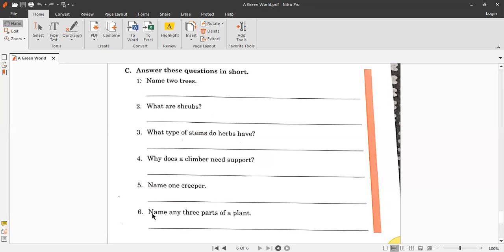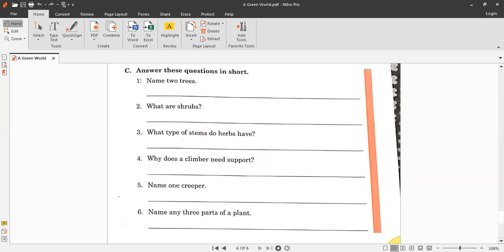Okay. And number 6 question is, name any 3 parts of a plant. So you can again write any 3 parts of a plant, and I'm starting from the ground. So they are R-O-O-T, root, R capital, root, comma, then there comes the stem, S-T-E-M, stem, and then in the last, after the stem, it grows leaf. So L-E-A-F, leaf, one leaf only. Okay, so root, comma, stem, and leaf are the main parts of a plant. We are not writing leaves, we are only writing leaf. Okay, okay ji.